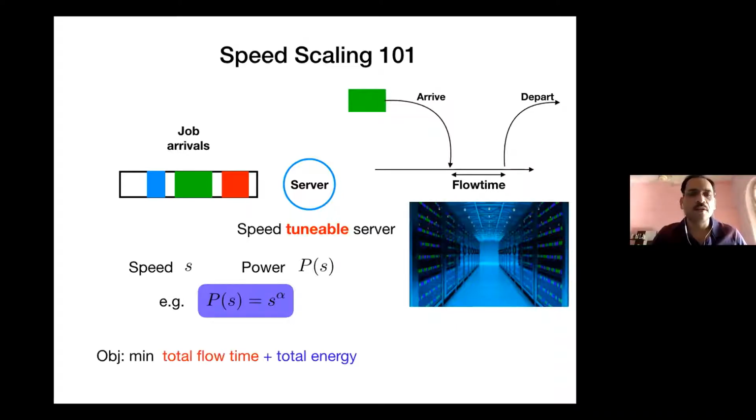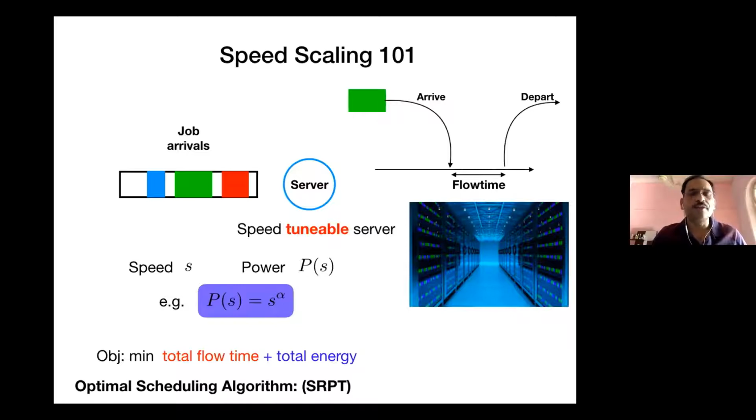So now a simple way of formulating the problem is that you're interested not only in minimizing the total flow time, but you also add the total energy you're going to spend in the system. There are many other ways of formulating this problem. This is one of the simplest ones. So now there is a trade-off. Do you want to serve a job very fast, which will make the flow time small, but it will increase the total energy? And because you're looking at an objective function which is the sum of the two, there is a trade-off between the two.